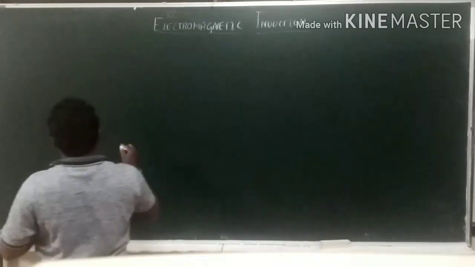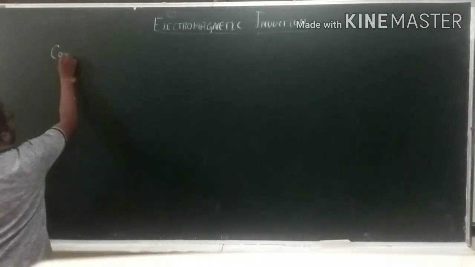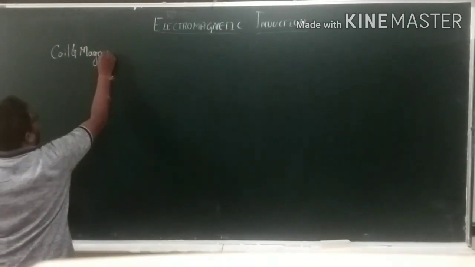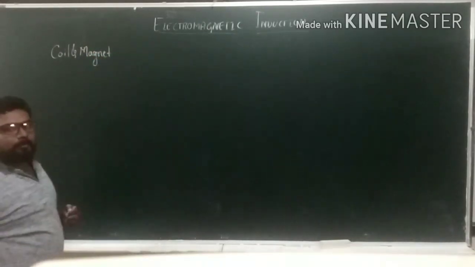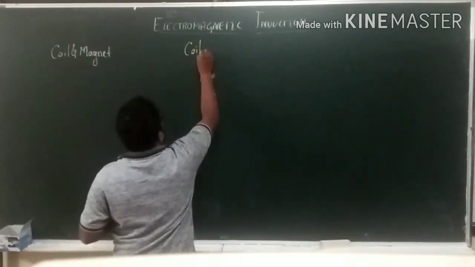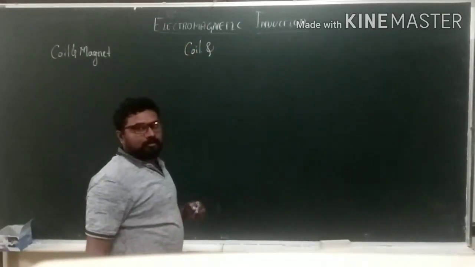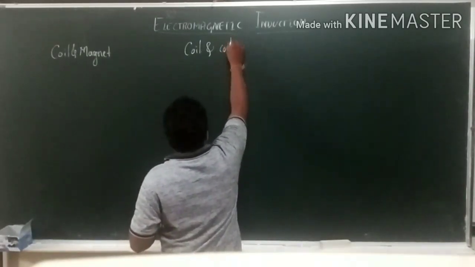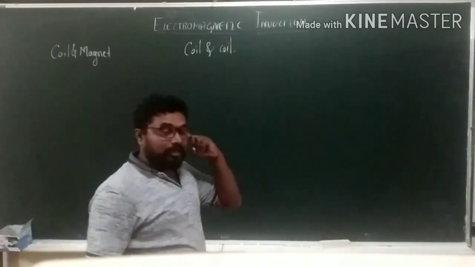The first one is the coil and magnet experiment. The second one is the coil and coil experiment.